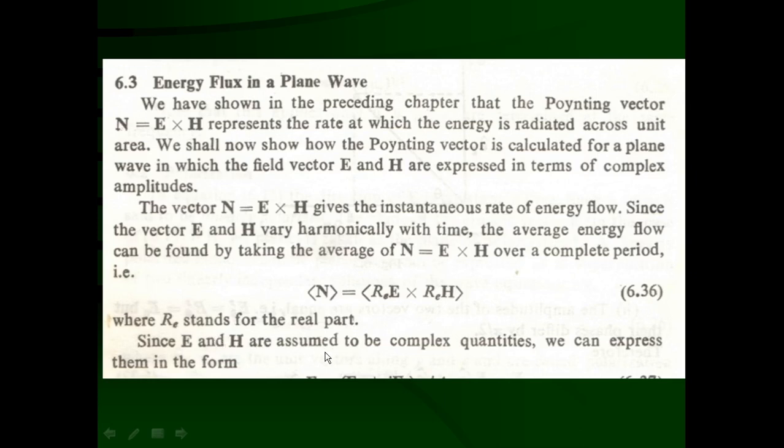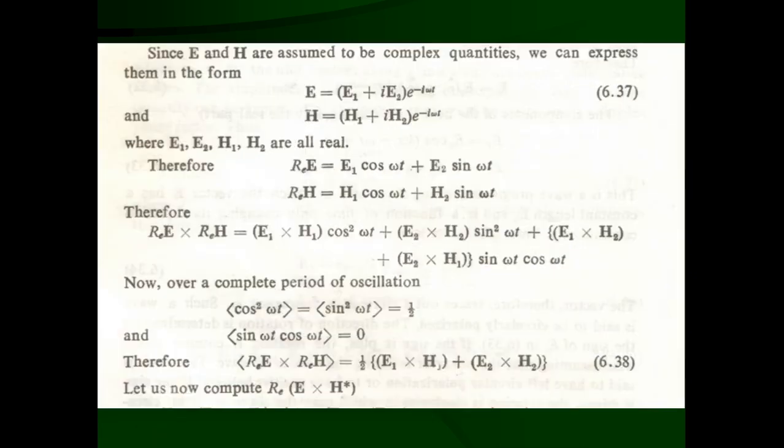Since E and H are assumed to be complex quantities, we can express them in this form. E is equal to E1 plus iE2, the magnitude, followed by the phase factor e raised to minus i omega t.